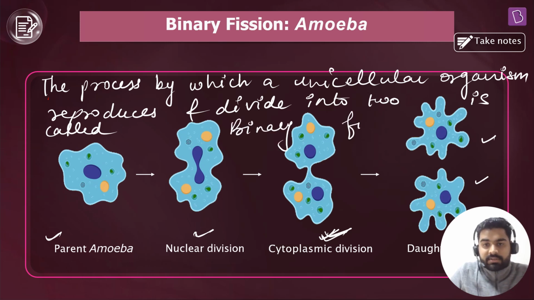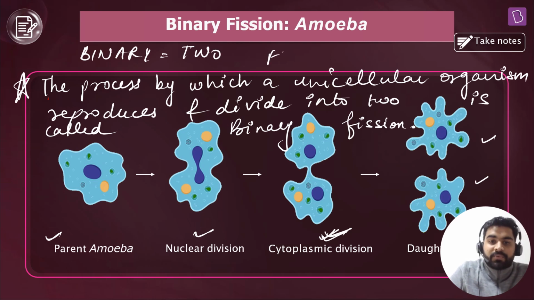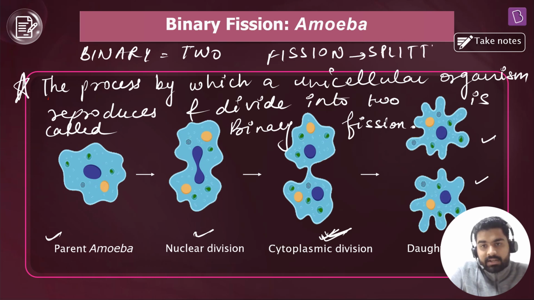Absolutely correct, students. Okay, so make a note of this definition and also write binary. Binary means two. Fission means splitting, right? So a cell or an organism is splitting into two to form daughter cells.